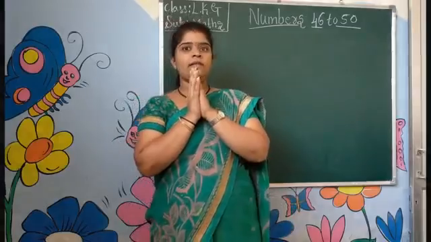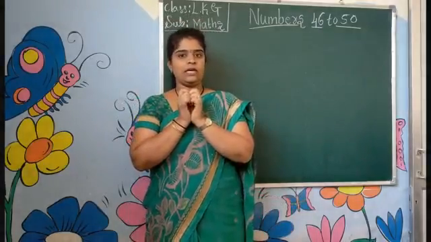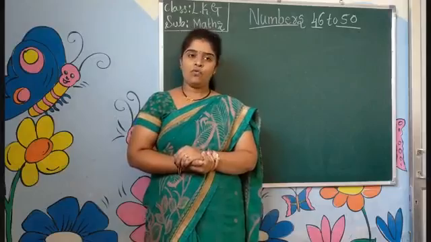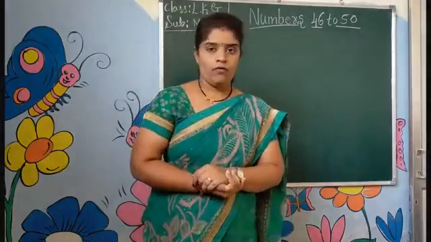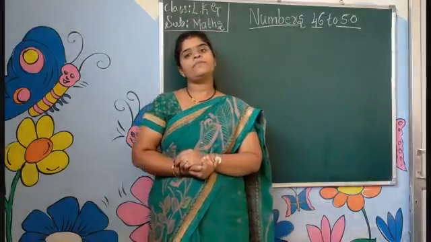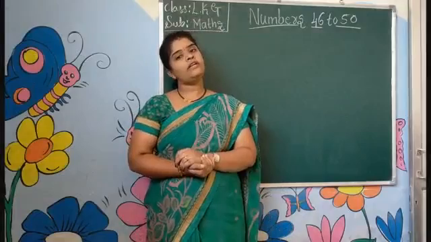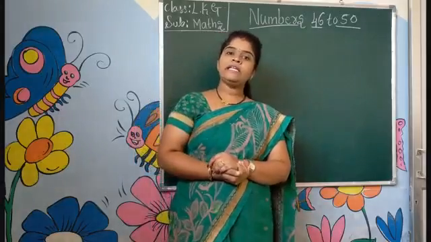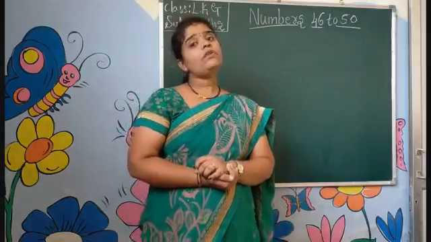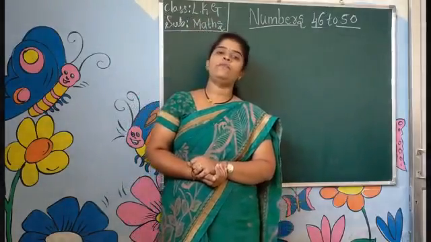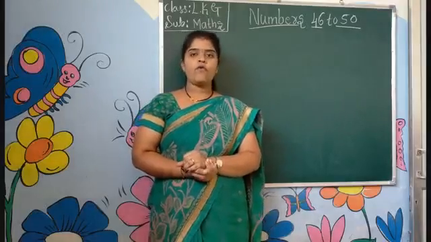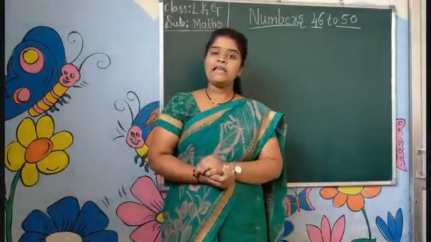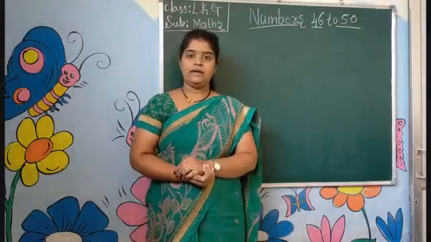Then first we will revise the last class. Tell me children, how do we read the number 41? 4, 1, 41. After 41, which number will come? 42. After 42, 43. After 43, 44. After 44, 45. Yes children, this many numbers we learned in our last class, and also we learned the number names.